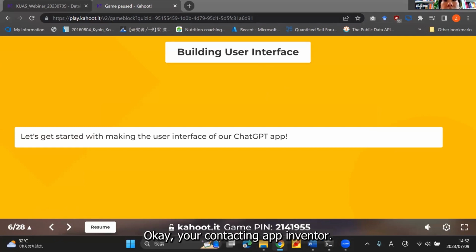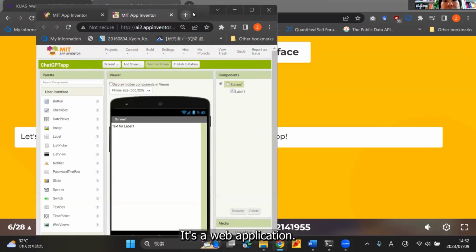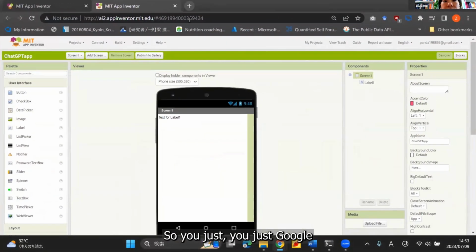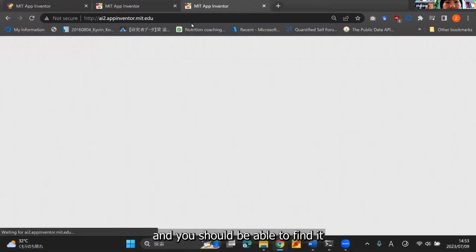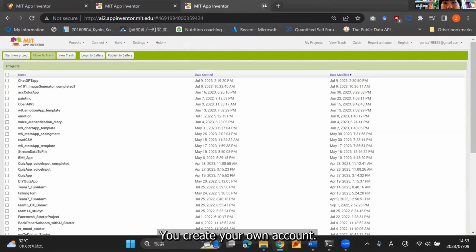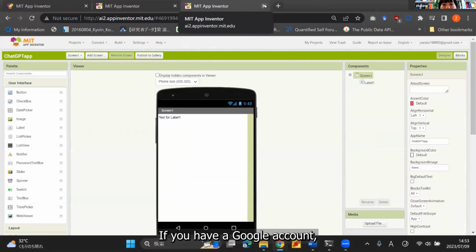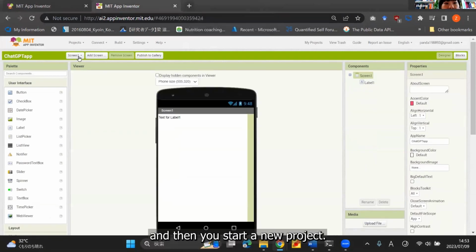Okay, here comes the App Inventor. It's a web application. So you just Google App Inventor, you should be able to find it. And just log in. You create your own account. If you have a Google account, you can log in right away. And then you start a new project like what I did now. So I'm now on a new project. It's basically blank. And the user interface is quite simple. So we have very few elements.